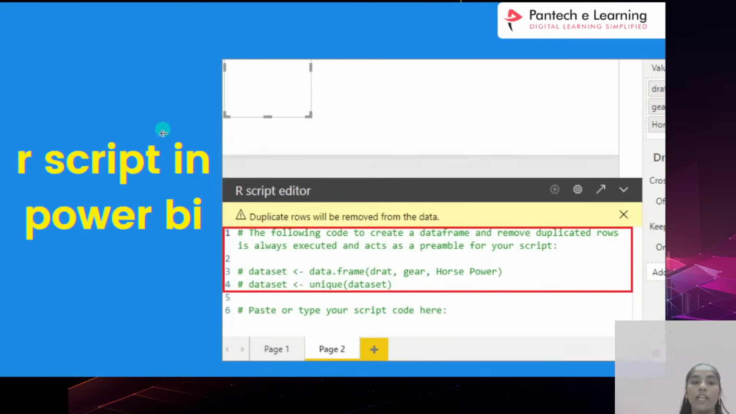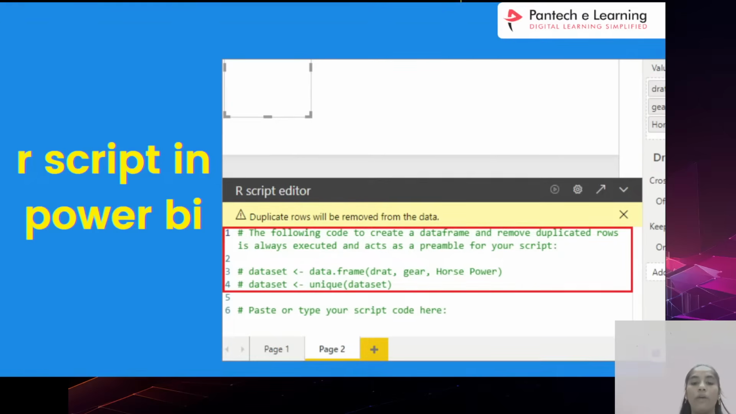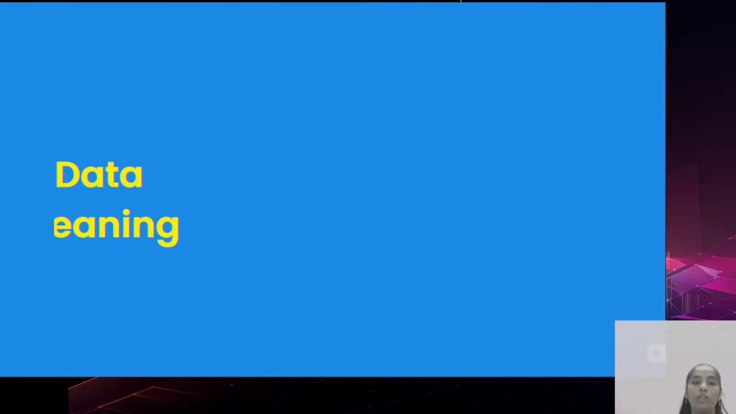After selecting, you have to write the code like this in the R scripting process. Because of that, the transformation, meaning data cleaning, everything will be clear by itself. Here you can see the transform option, right? If you click here you will get the option of R script, and later you can do much more data cleaning if you need. You can do it without R script also, both ways you can do.